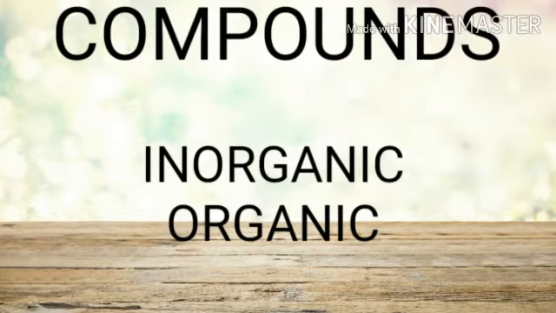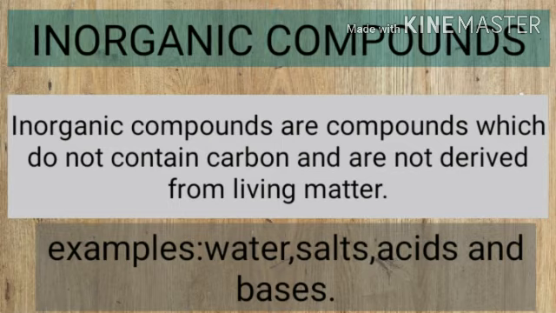And compounds are again divided into two types. One is inorganic and the other one is organic compounds. Okay, first one, inorganic compounds. Inorganic compounds are compounds which do not contain carbon, and these are not derived from living matter. And next, these compounds are prepared in the laboratory. For example, salts, acids and bases.